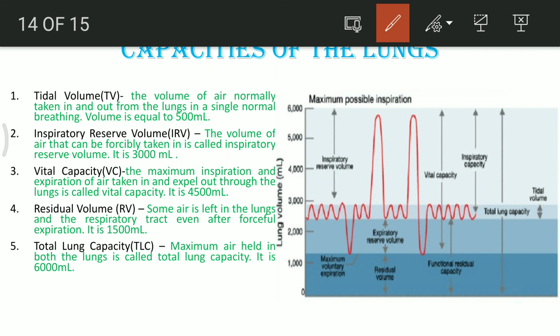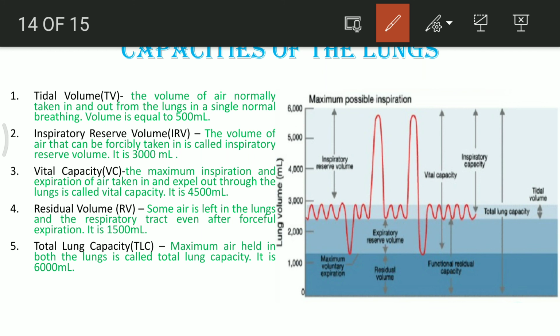Residual volume is the amount of air which is left when we are inspiring or expiring. When we are taking in oxygen and expelling out carbon dioxide, during that process some amount of air is still left in the respiratory tract. That air is known as residual volume. If that air is not left, then the collapsing of the entire respiratory tract will take place. That's why this residual volume is very important.